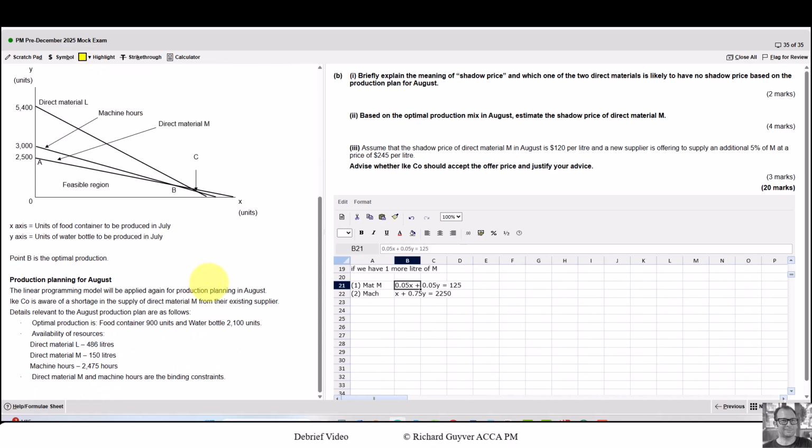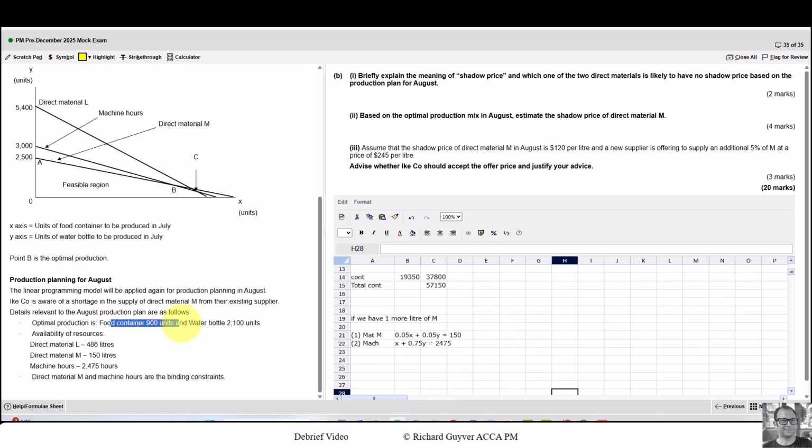So the linear programming model gives us our simultaneous equations, but our availability is different. So you can see for material M, instead of 125, in August we have 150, and for machine we have 2475. If we were to do like we did before, substitute in or rearrange these and solve the simultaneous equations, we'd end up with the optimum production plan, but we've been given that, so we don't want to repeat something we've been given. What we do need to do is say, well, if we have 1 more litre of M, then this stops being 150 and becomes 151, and then we go through the solution.